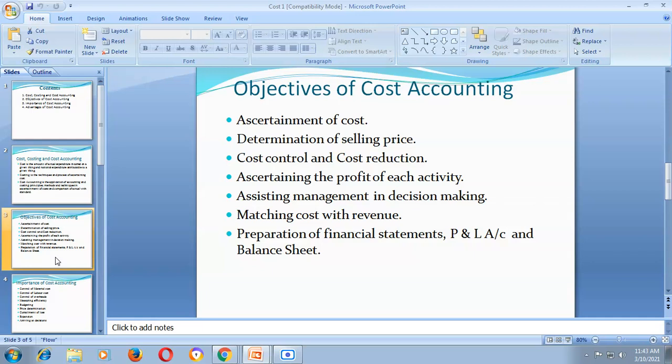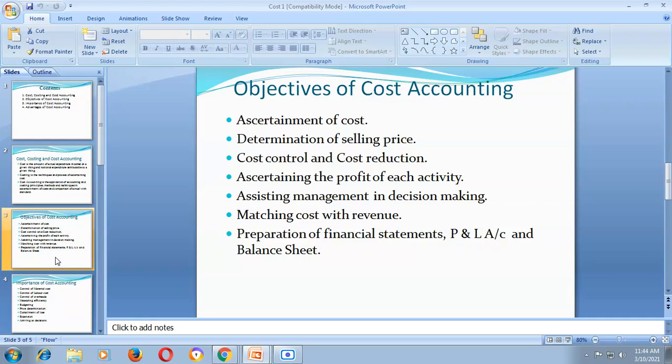So it becomes easy for the management to find out the cost of a product, cost of a job, cost of a contract, cost of a service. For example, in a market, in a tea stall, a cup of tea may be available at rupees 5 per cup, 15 rupees, 20 rupees, 25 rupees, 30 rupees, 50 rupees. So why does the cost differ? To know the cost in advance, we have to adopt this system. So that is the primary object of cost accounting.